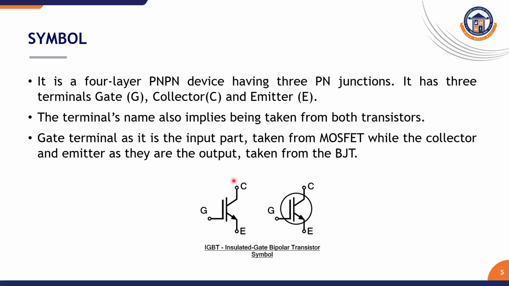We have already seen the symbol of this IGBT. It's a 4-layer PNPN device, has 3 PN junctions, and 3 terminals: gate, collector and emitter. The input part is taken from MOSFET, the gate, and emitter and collector are the outputs of BJT.